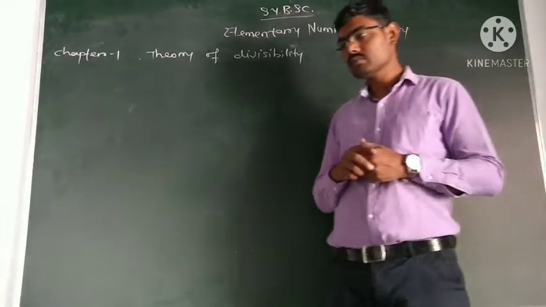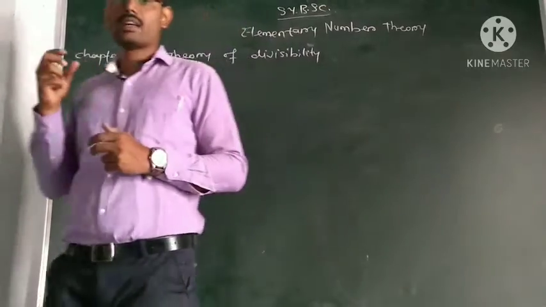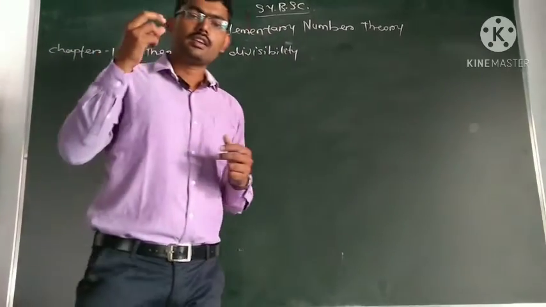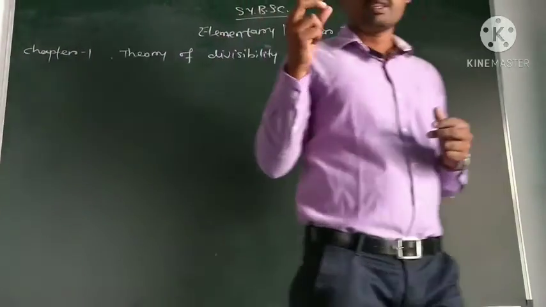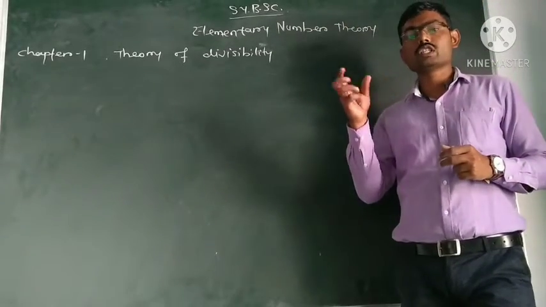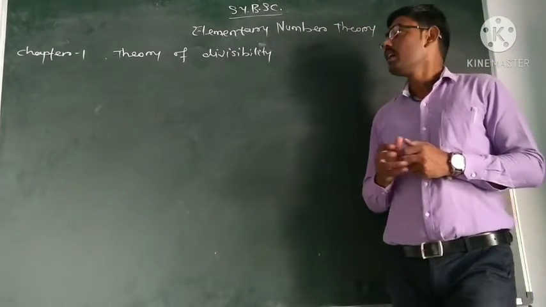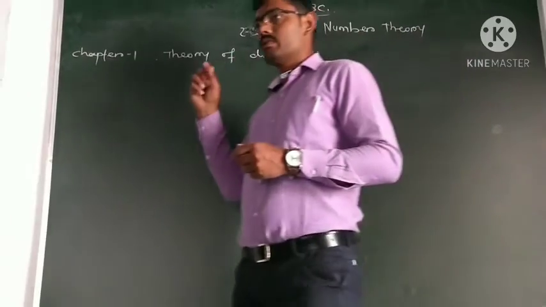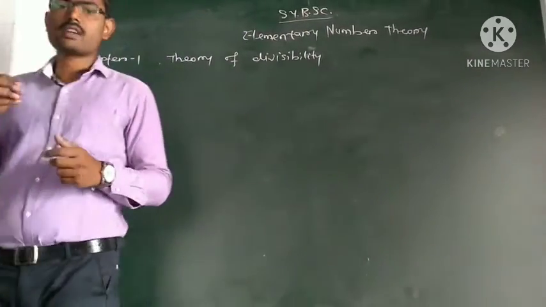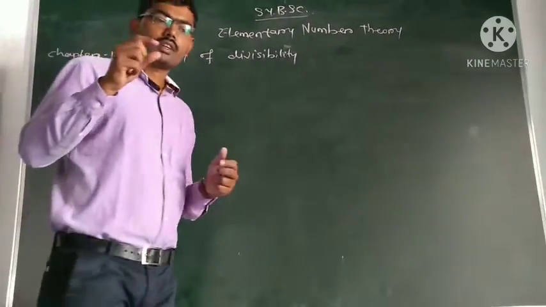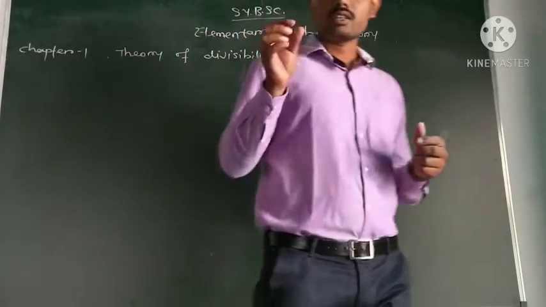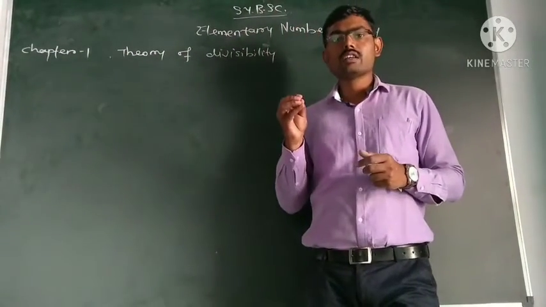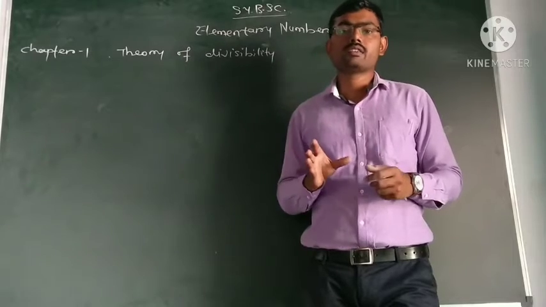Now, number theory is a very historic, very old, and purest mathematics. If we want to say something about numbers, the counting of numbers or the knowledge of numbers is not only limited to the human brain.